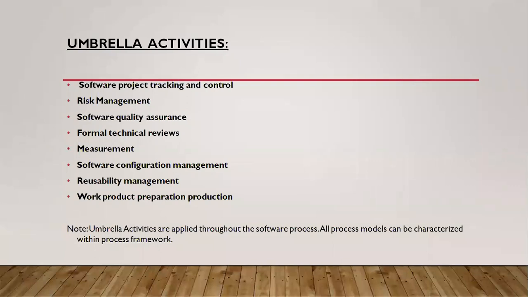That is called risk management. If any risk occurs while doing a work, how are you going to manage that risk in a project?